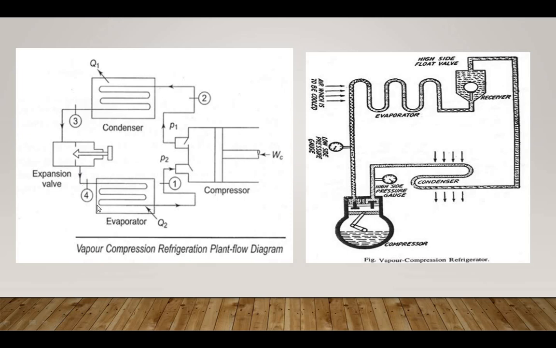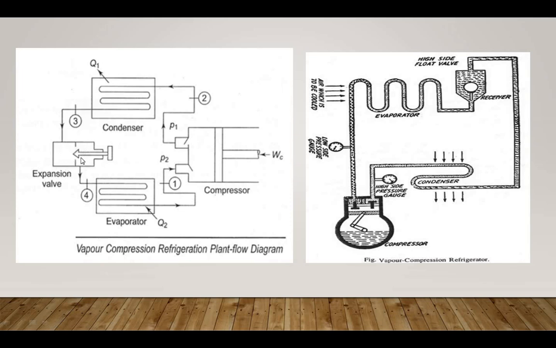Next is the vaporization process, which is carried out in the evaporator. At the outlet of the evaporator the pressure is low, at the outlet of the compressor pressure is high, and at the end of condensation vapor is converted into liquid still at high pressure.